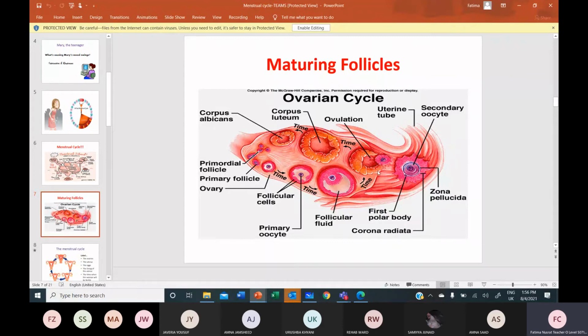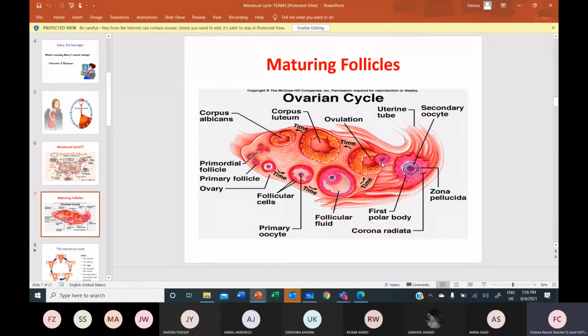The Graafian follicle has an egg, and by the mid-cycle, which day is the mid-cycle? 14th, because the ideal cycle is exactly 28 days.